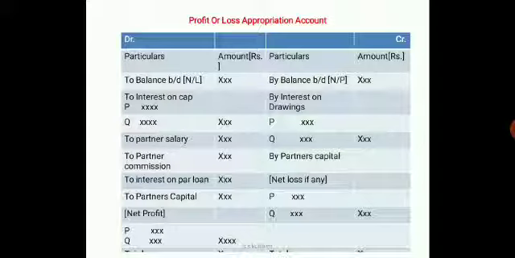Come to the credit side, by net profit brought down as per the profit and loss account. By interest on drawings, whatever are the partners, write it in the inner column, add them right in the outer column. Next, whatever is the difference, if it appears on the debit side, it is a profit. If it appears on the credit side, it is a loss. Whether it is a profit or the loss, it should be transferred to the capital account if the capitals are fluctuating. If it is a fixed capital method, it should be transferred to the current account.